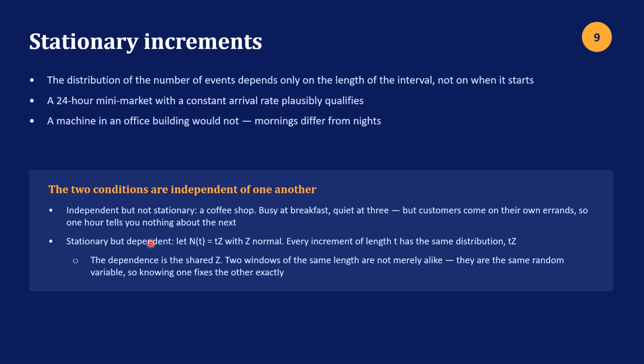Then stationary, but dependent. Let the counting process be t times the normal distribution, the bell-shaped curve. So every increment of length t has the same distribution, t times z. The dependence is the shared z. Two windows of the same length are not merely alike. They are the same random variable, so knowing one fixes the other exactly. So we have stationary, but there's this dependence based on the distribution z. I have a little bit more of an explanation of this on the next slide.